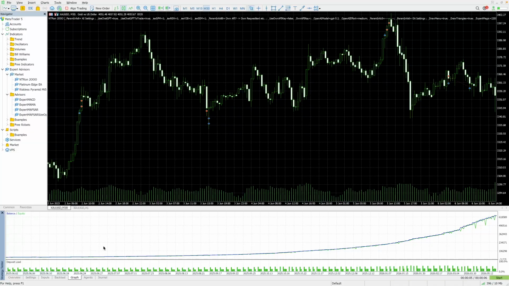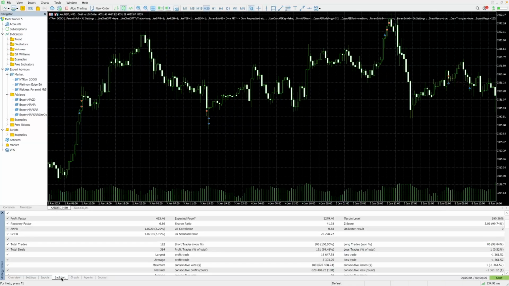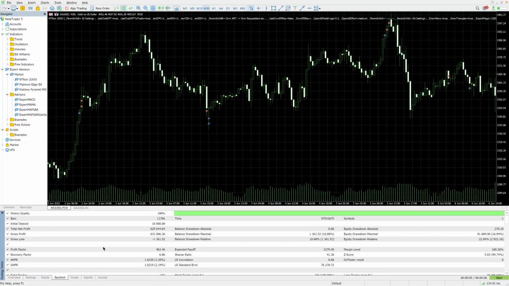However, results are based on historical performance and can differ significantly in live trading depending on market conditions, spreads, slippage, and the risk settings used. So you should be aware. Don't just jump in because of all of these impressive results expecting the same. Market conditions can be different, and live trading can involve slippage and spreads. You should put all of this into consideration when getting this expert advisor.